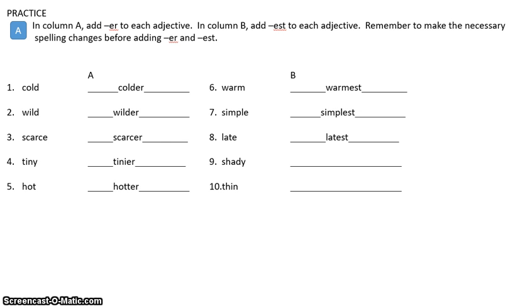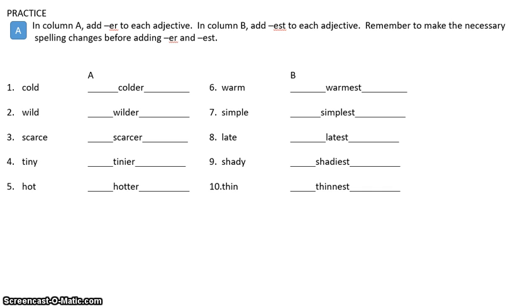Now, number 9, you're going to change the Y to an I and add EST. And then the last one, it is a short vowel, I, followed by one consonant. So you're going to double the N and add EST. Pretty straightforward. You should know these rules from when we did adding ED.